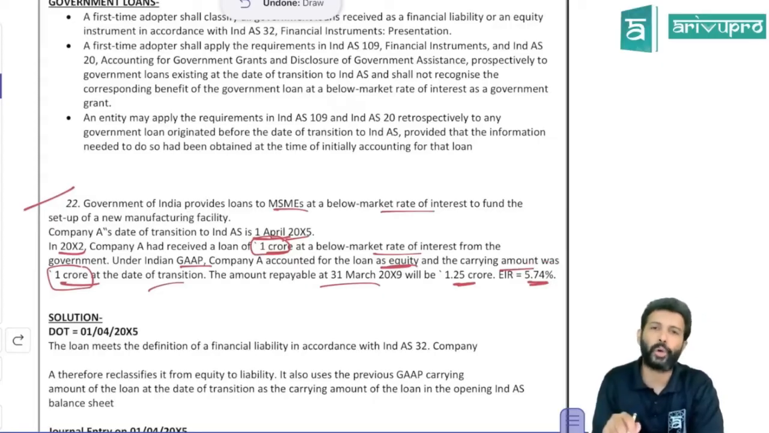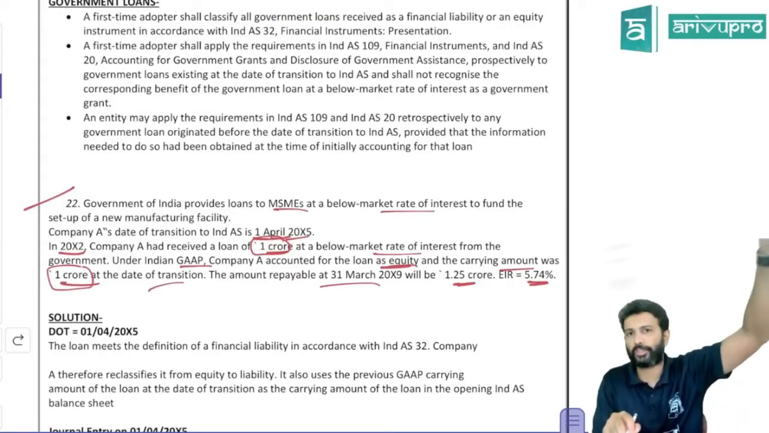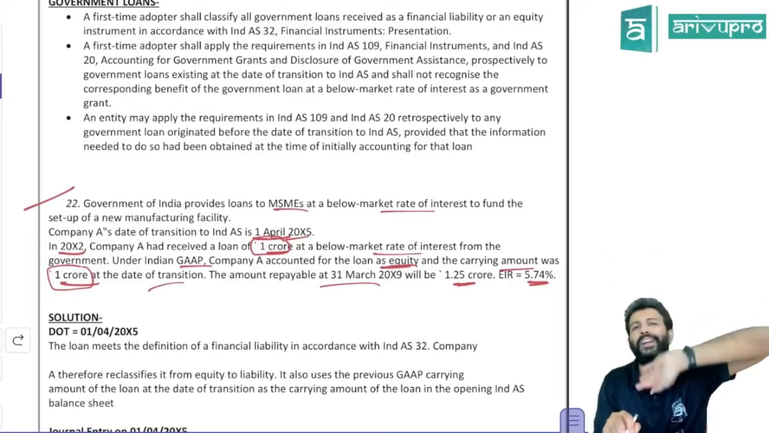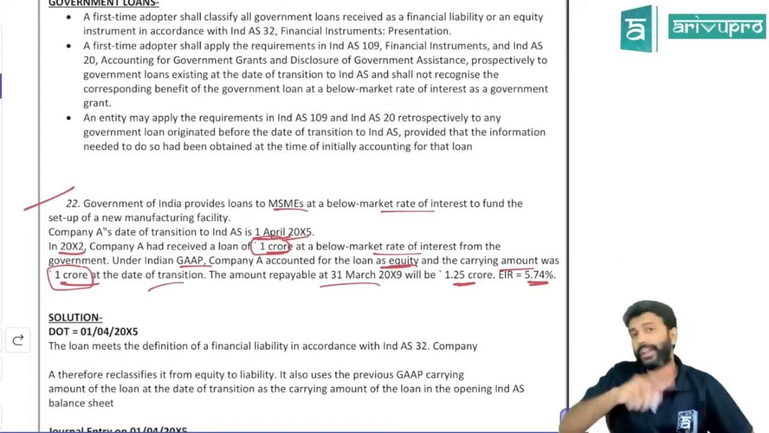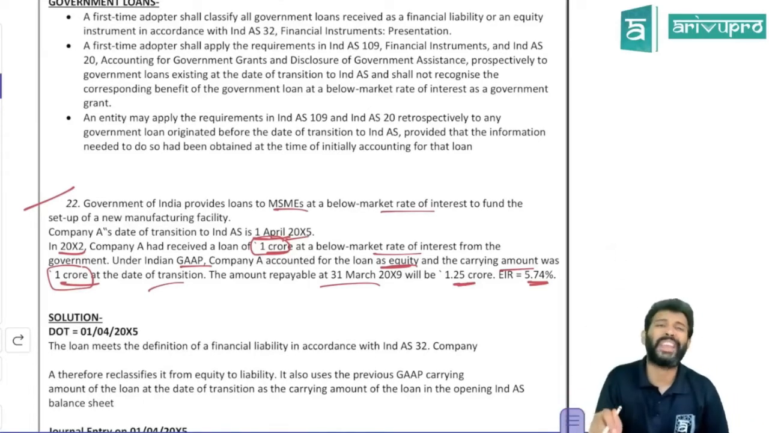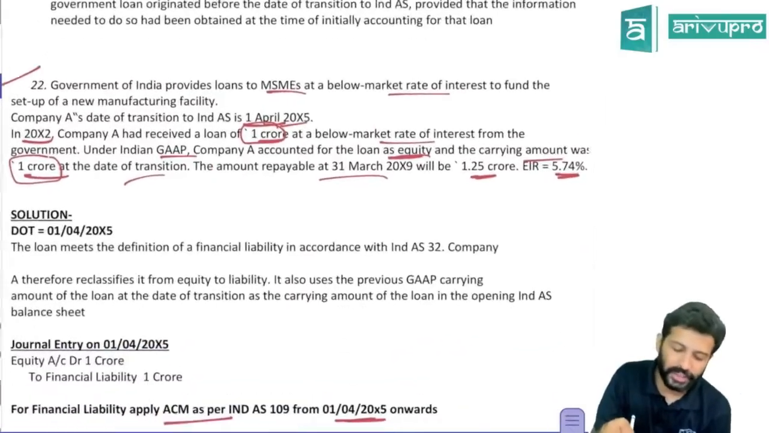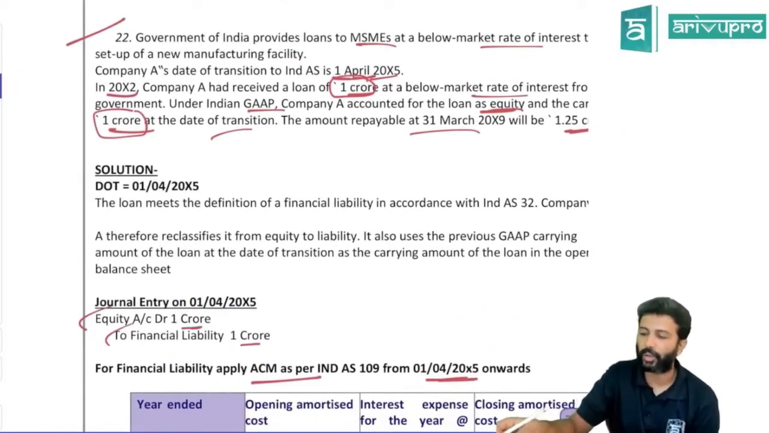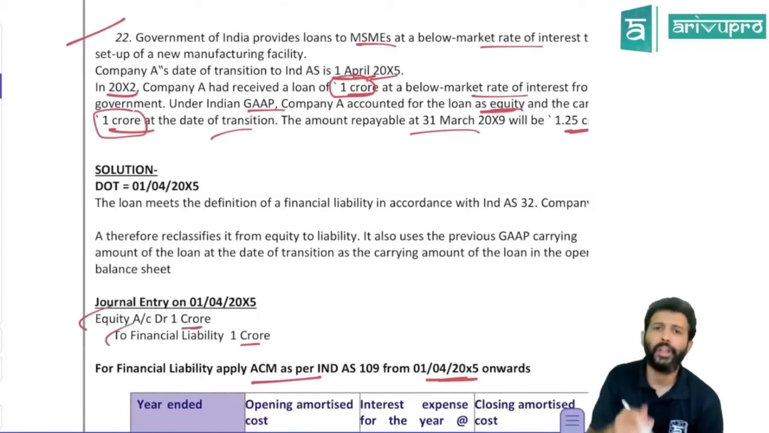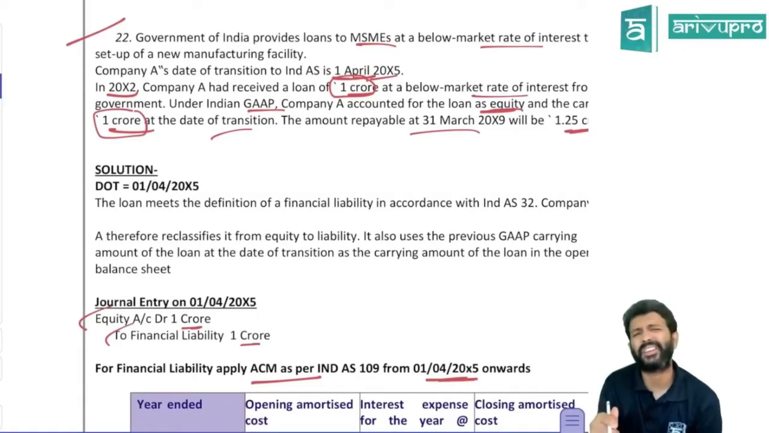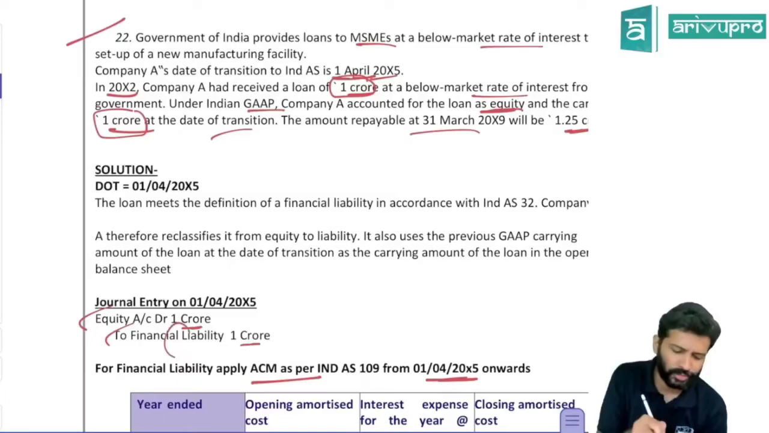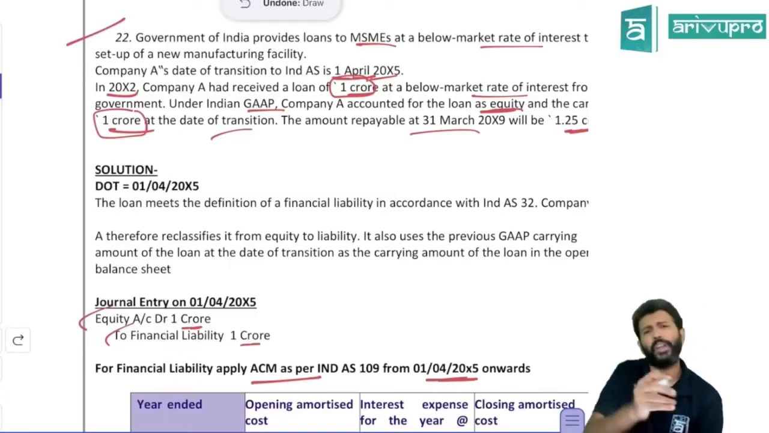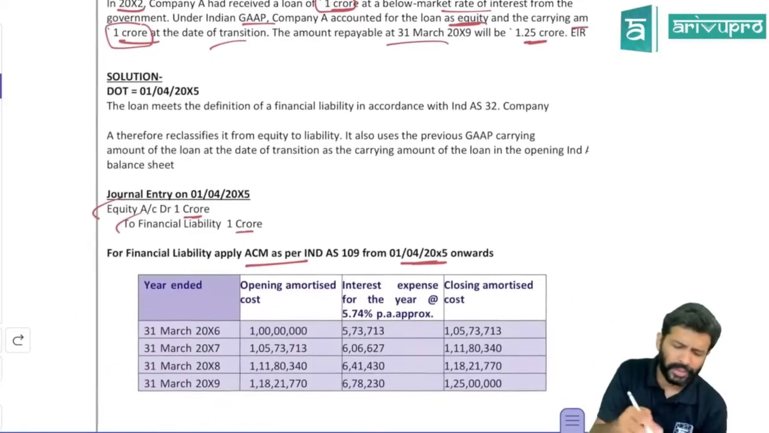So on the date of transaction, what do you do? Whatever is the value of the loan as per accounting standards, the same thing you make it the value of the loan as per IND AS. But as per AS, it was shown as equity. So cancel equity and book it as financial liability. So you'll write equity account debit to financial liability. How much value? The same 1 crore itself, the carrying amount of the old AS. Henceforth, you apply the IND AS provisions. How should this financial liability be valued? Using the amortized cost method. Yes. Now put up an amortized cost table.